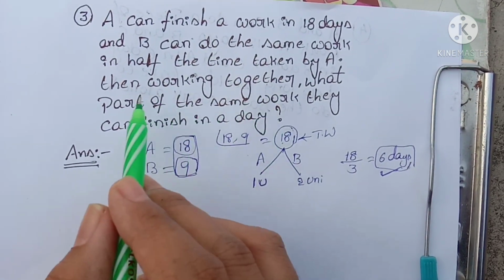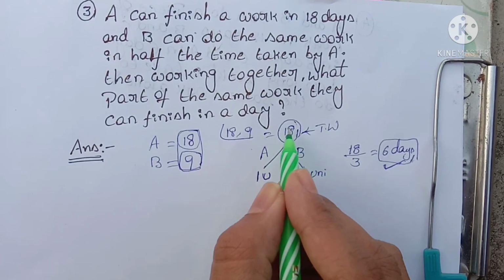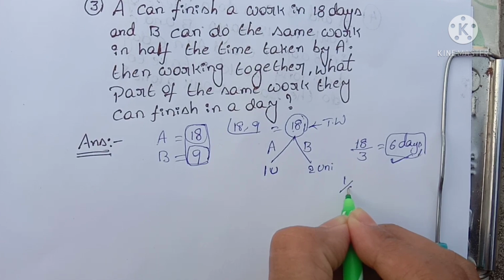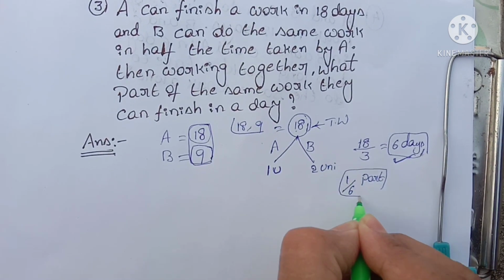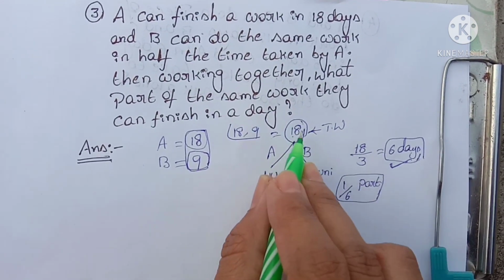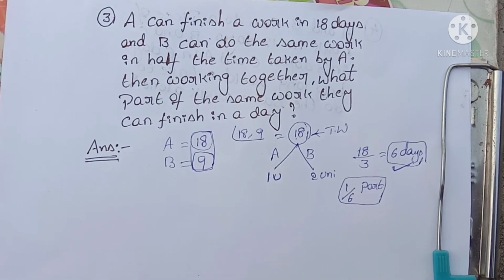But here they are asking what part of the work. That means 1/6 part. If both work together, they finish 1/6 part of the work in a day. Let's move on to the next question.